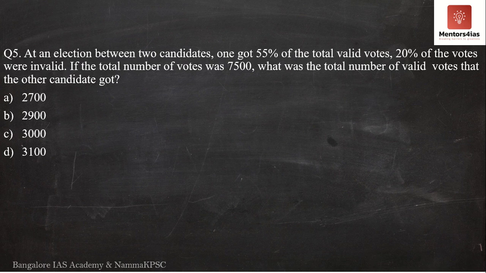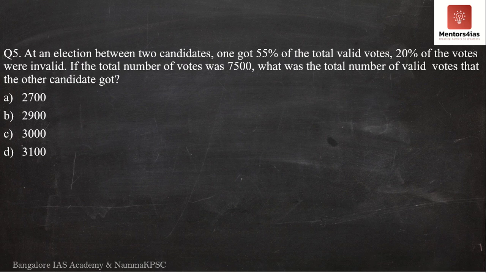Question number 5 says, at an election between two candidates, one got 55% of the total valid votes. 20% of the votes were invalid. At an election between two candidates, one got 55% of the total votes, whereas 20% of the votes were invalid. If the total number of votes were 7,500, what was the total number of valid votes that the other candidate got?